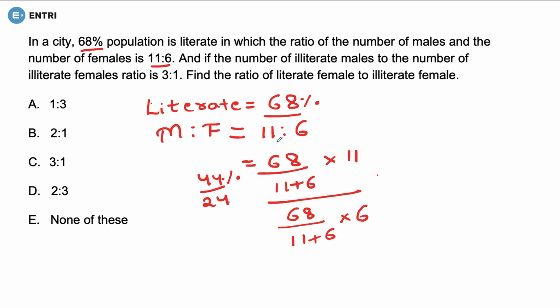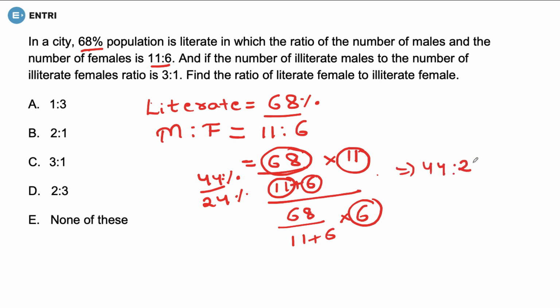Fine. Why? Because we know that its ratio is going to be 44 upon 24%. Why? Because we have done nothing. The total literacy rate was 68. An 11:6 ratio was given of male and female. First, we have taken it for the males. Here we have taken for the females. And when you cancel it out, you will get 44% upon 24%, that is the ratio 44:24. Now, they have asked the ratio of literate female to the illiterate female.